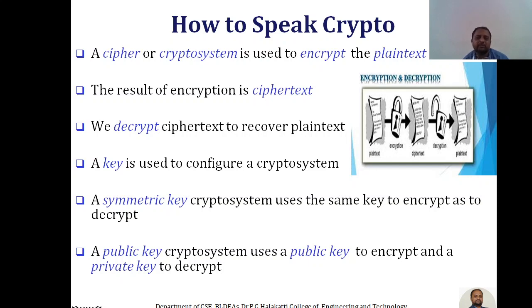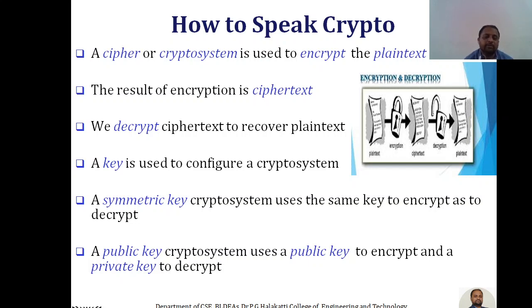And in between these procedures, there are varieties of procedures to encrypt the plain text, and varieties of procedures to decrypt the ciphertext. And the very important term after encryption and decryption is the key. A key is used to configure a crypto system. So in general we can call it the configuration of a crypto system.